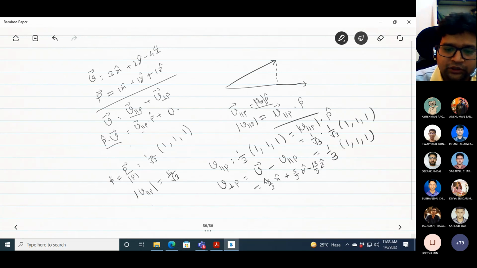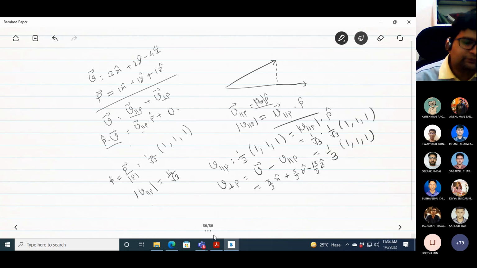So this is the component which is orthogonal to P. Okay, so you get now how to find the component of a vector which is orthogonal to a particular vector. So this is the way to do that.